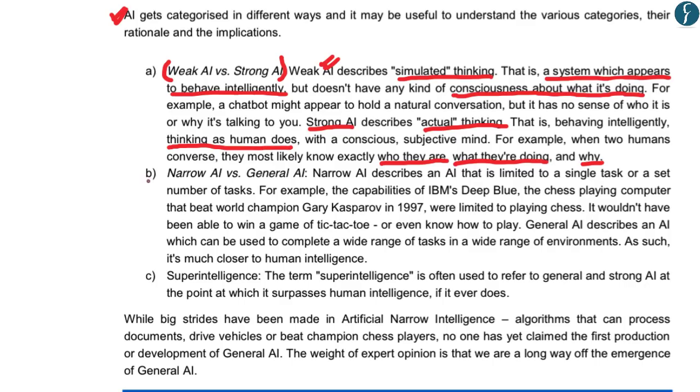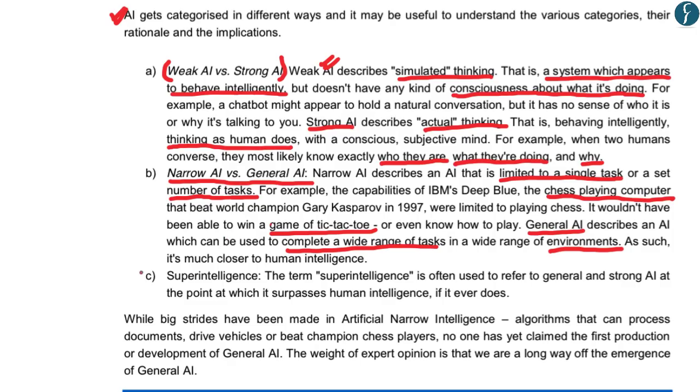The second categorization given in this report is narrow artificial intelligence versus general artificial intelligence. Narrow artificial intelligence describes artificial intelligence that is limited to a single task or a number of repetitive tasks, such as a chess playing computer or any form of machine enabled game playing. General artificial intelligence describes a computer which would be able to complete a wide range of tasks with different set of parameters.